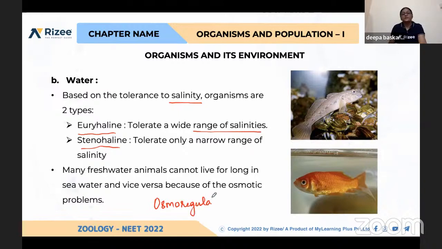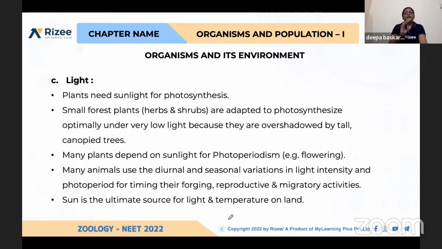There are two different kinds of organisms, osmoregulators and osmoconformers. We are going to see that. Some of the organisms can tolerate and some cannot; they will die. In adaptation, we are going to see water regulators and conformers.